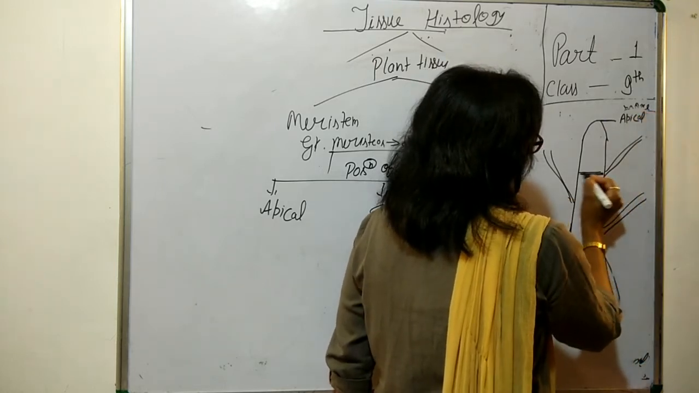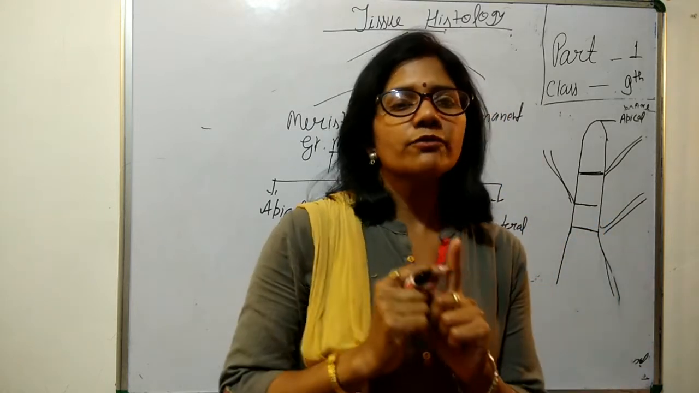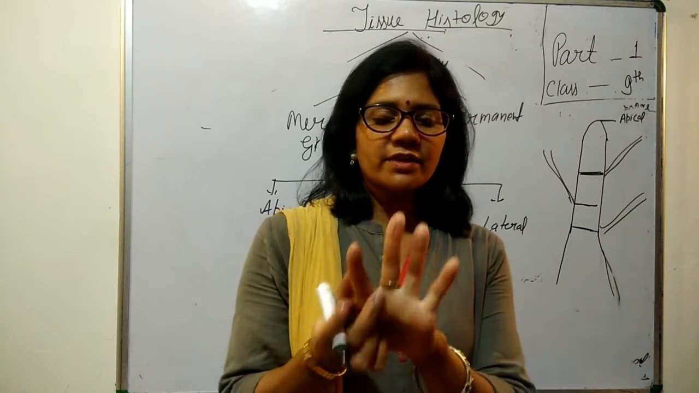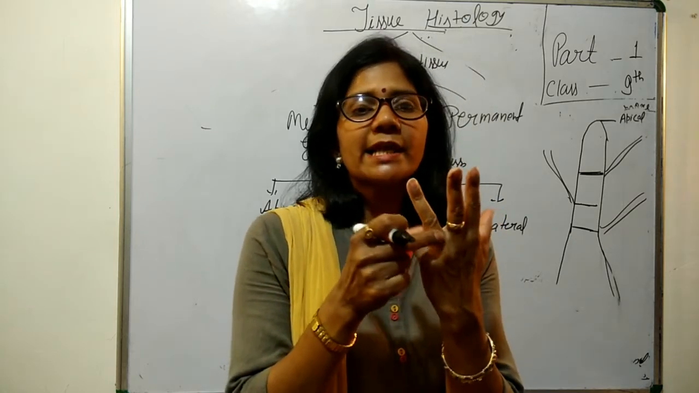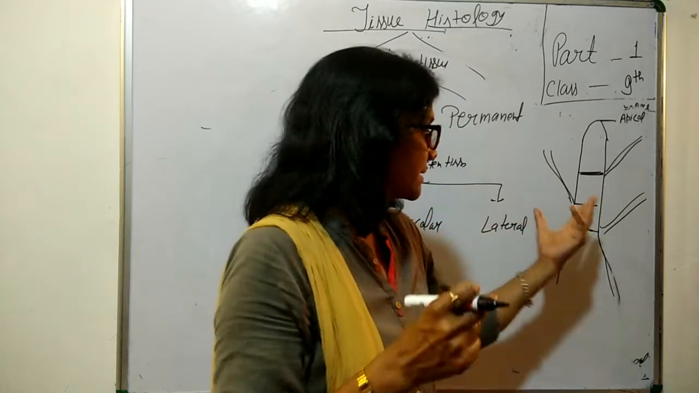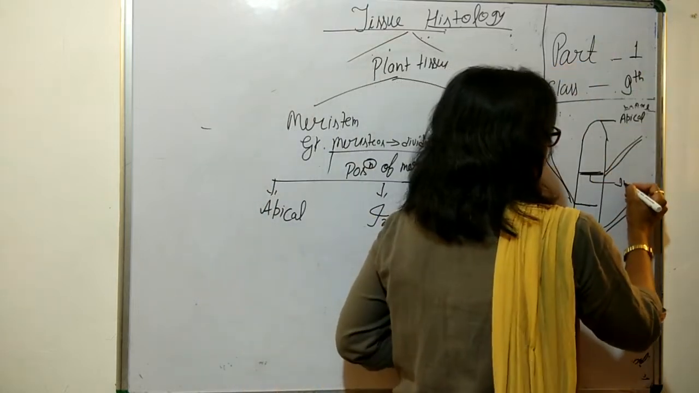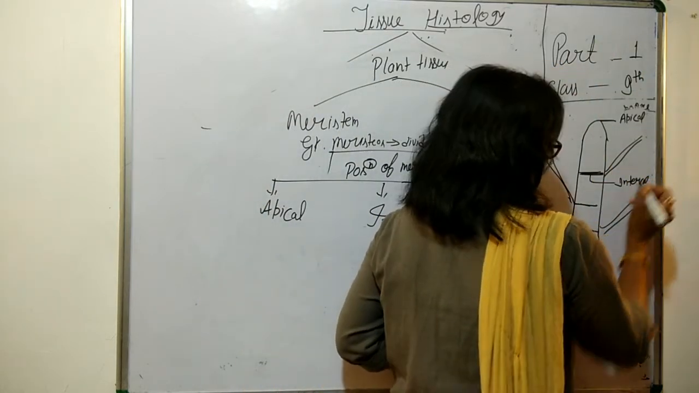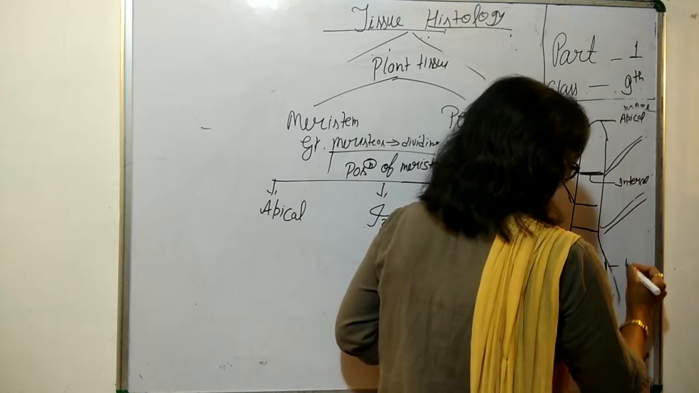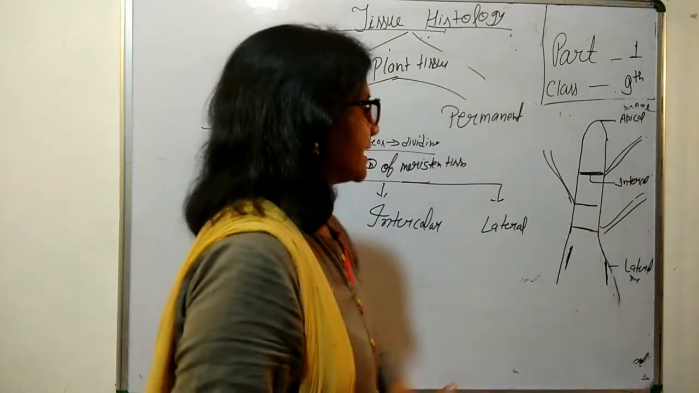At the node region, these are the nodes from where the leaves arise. In fingers, we can observe the node-like structures. They are comparatively more compact and have a special type of meristematic tissue. These are known as intercalary meristems. And here, parallel to the long axis, it is lateral meristematic tissue. So we can see the positions.